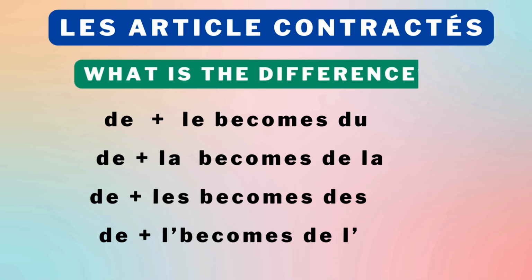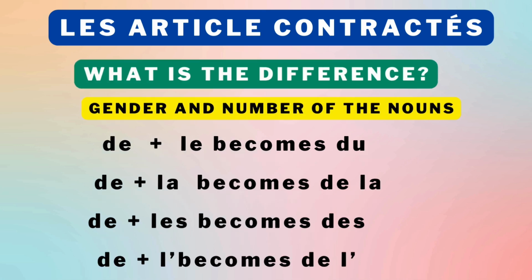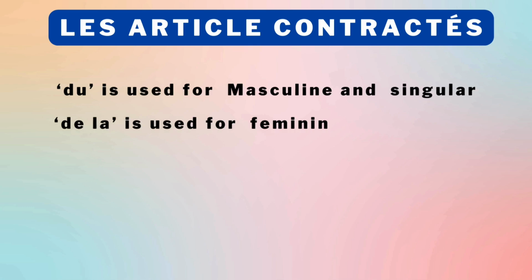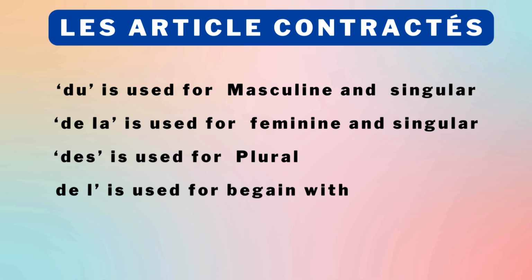So, what is the difference? See, the difference lies in the gender and the number of nouns. Du is used for the things which are masculine and singular. De la is used for the things which are feminine and singular. Des is used for the things which are plural, and de l' is used for the things which begin with a vowel.